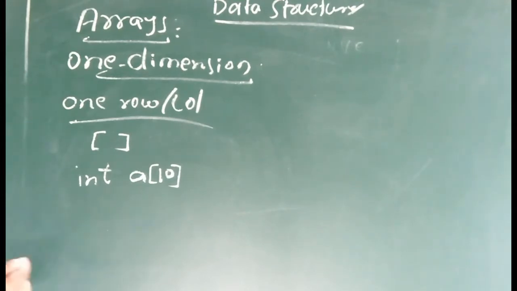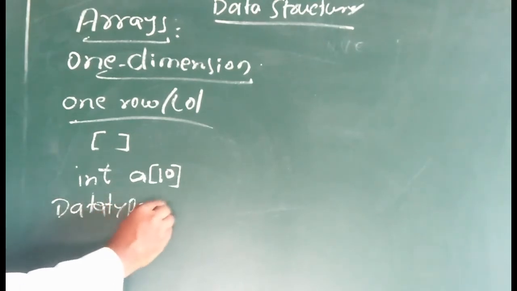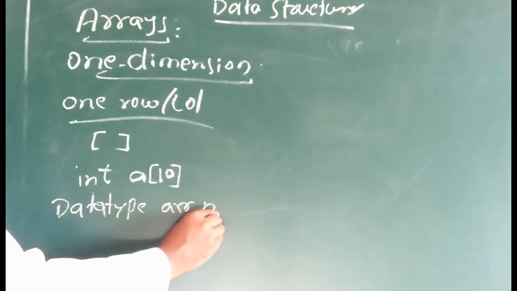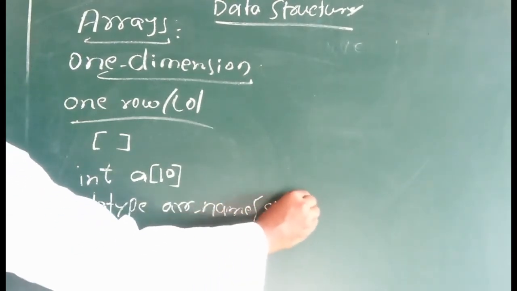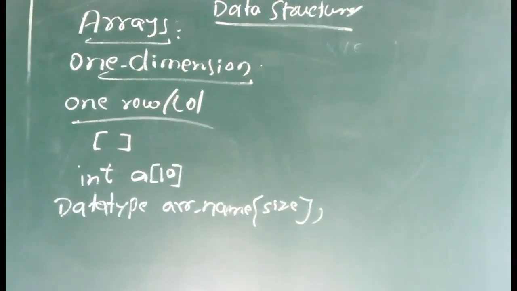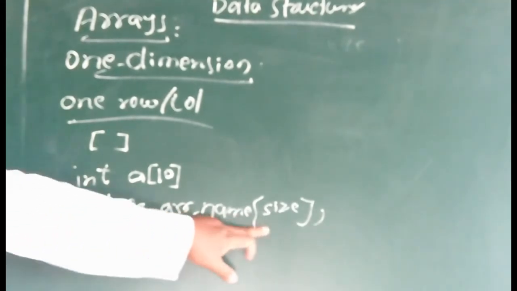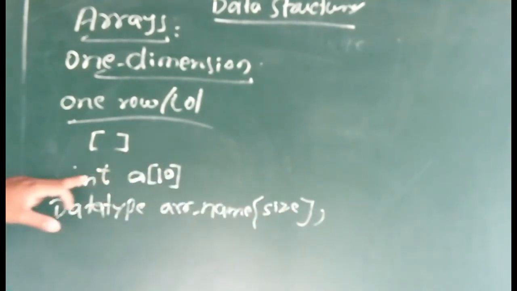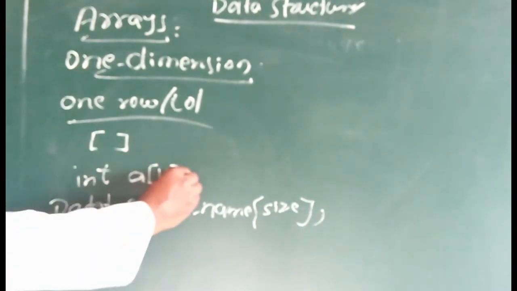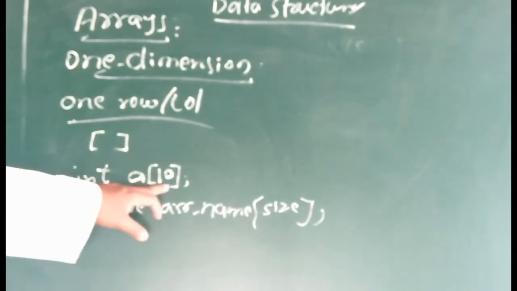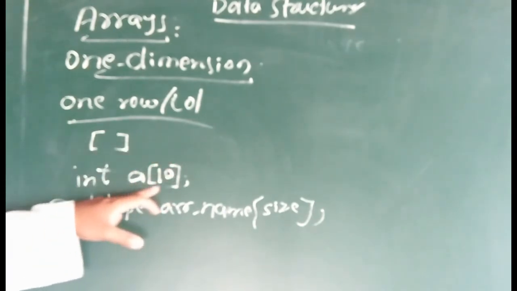The syntax is data type, array name, and within the subscript the size of the array. This is the syntax of the one dimensional array. Here int is the data type, a is the array name, 10 is the size. Semicolon. Clear? It means it contains a maximum of 10 values within this array.